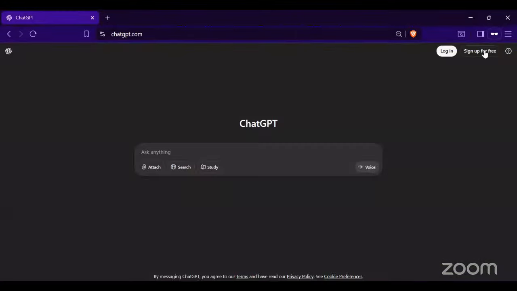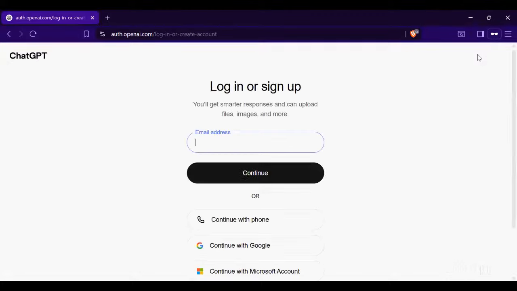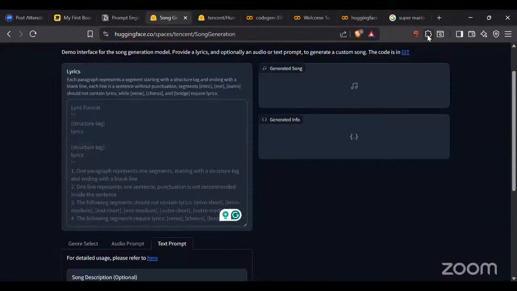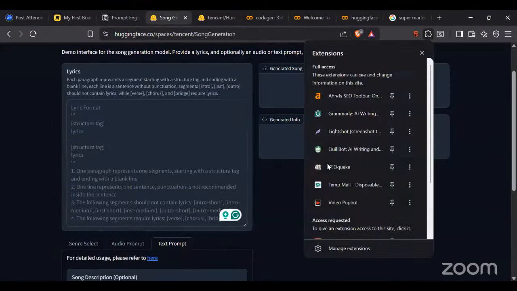Chalo. So let's say everyone is able to see this, right? If I open ChatGPT here, it asks me to log in first of all. Okay. Now I want to log in, but I don't want to log in from my personal ID because my ID has already been used. So what I can do, guys, there is one extension called Temp Mail. Where did it go? This particular extension. Everyone is able to see this extension, right? Temp Mail. There is this extension called Temp Mail that allows you to generate a temporary mail ID.